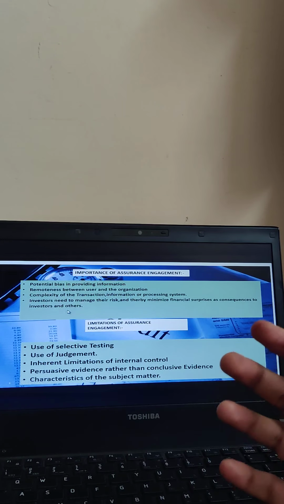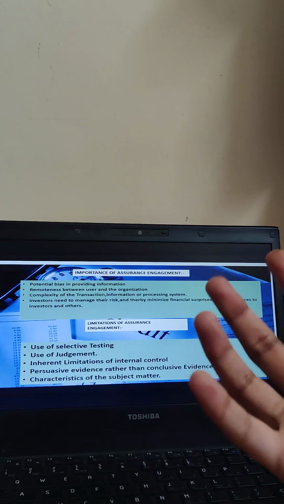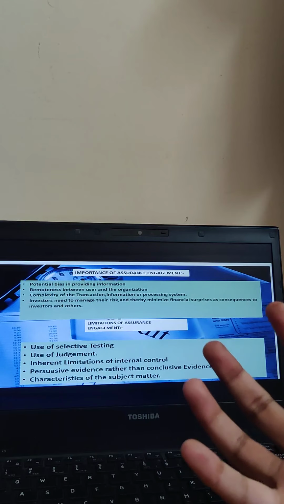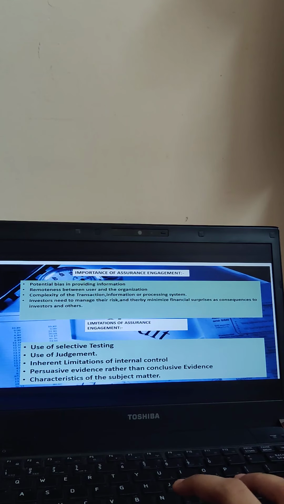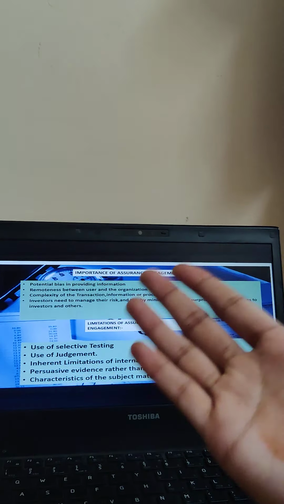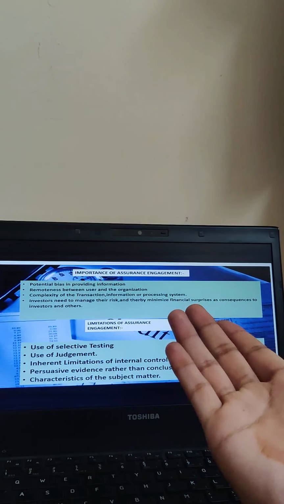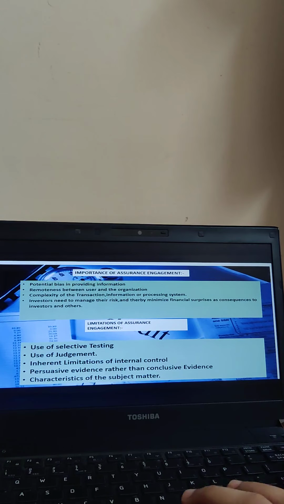Basically it also enables them to know how they need to manage their risk, how they need to minimize their financial surprises, and also how they need to balance their funds in order to go about investing, expanding their business, and introducing new projects, etc. So this is why assurance engagement is very important.